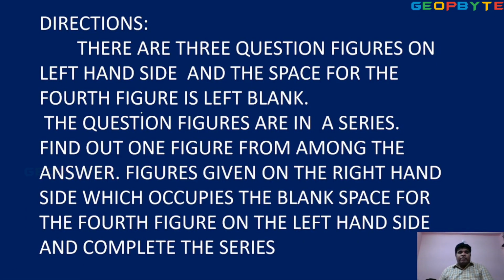Look at how to calculate, how to identify. Observe the directions. There are 3 question figures on the left hand side and the space for the 4th figure is left blank. The question figures are in a series. Find out the figure from among the answer figures given on the right hand side which occupies the blank space for the 4th figure on the left hand side and completes the series. Okay children.